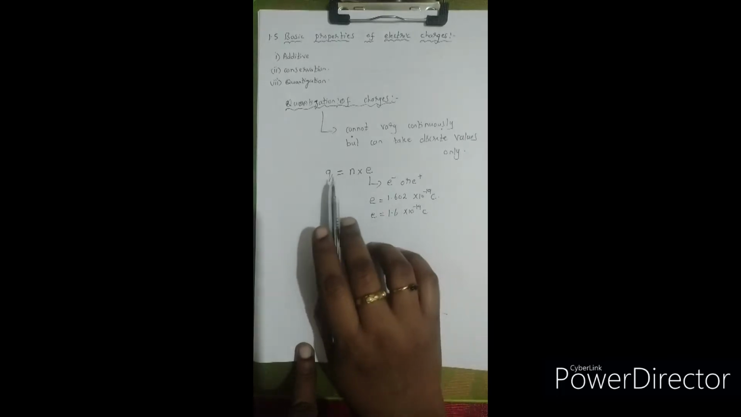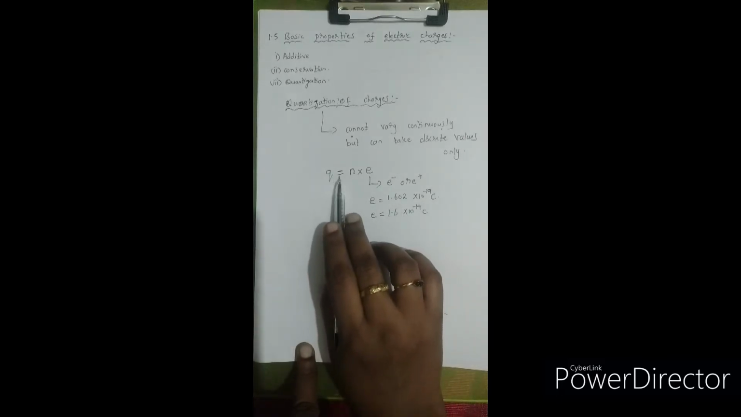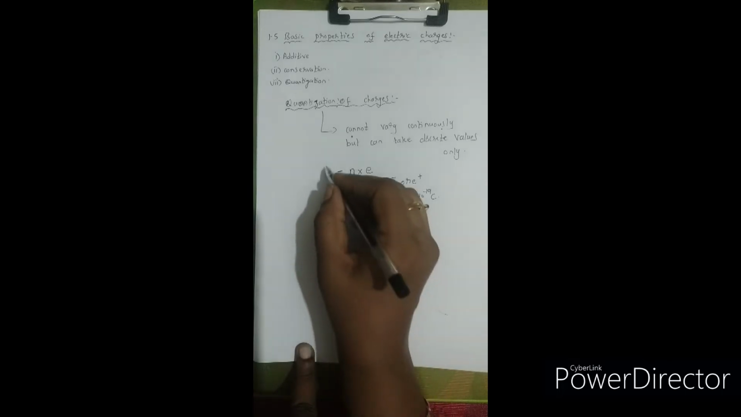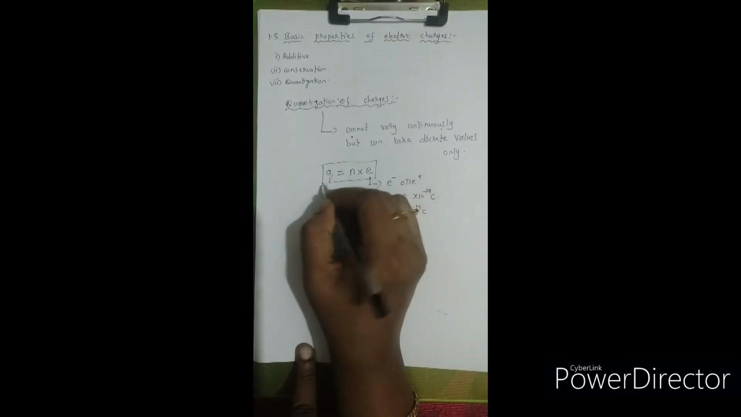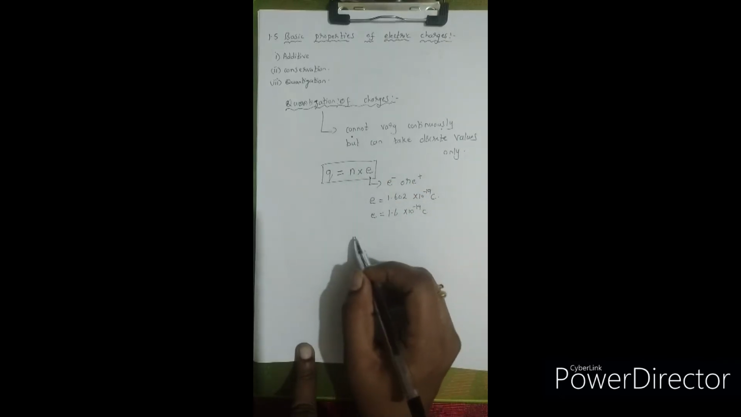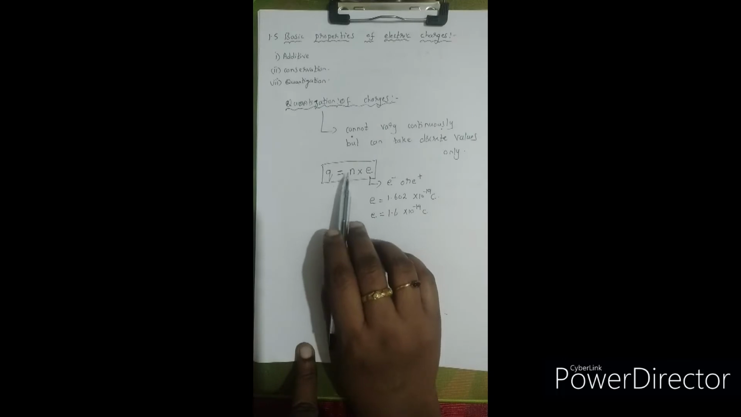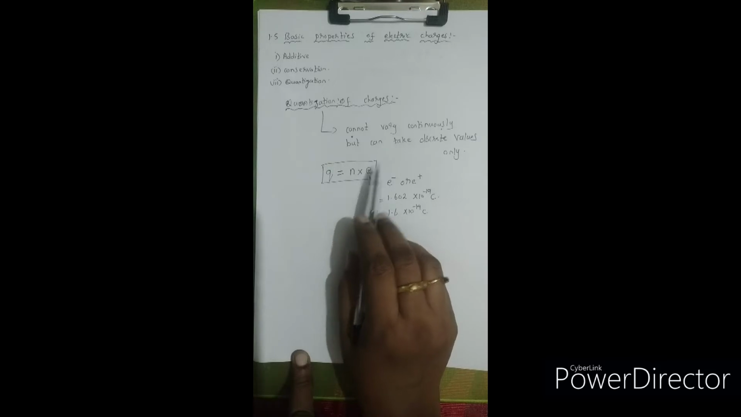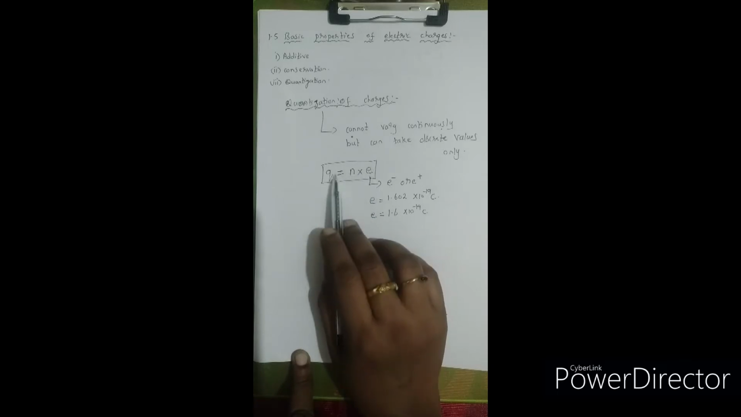So what is the charge of the body? The charge of the body is equal to the integral multiple of the least amount of charge. This is what we mean by quantization. That is, we are expressing it in terms of the basic quantity of charge. The charge of an electron or the charge of the proton is the basic quantity of charge, or we can say this is the minimum amount of charge.